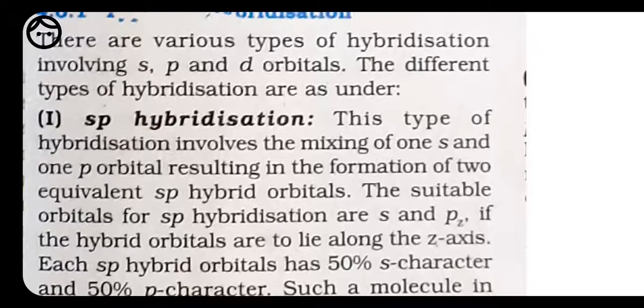When one s and one p orbital belonging to the same main shell of an atom mix together, they form two new equivalent orbitals, and this type of hybridization is called sp hybridization or diagonal hybridization. Here the new orbitals are called sp hybrid orbitals.